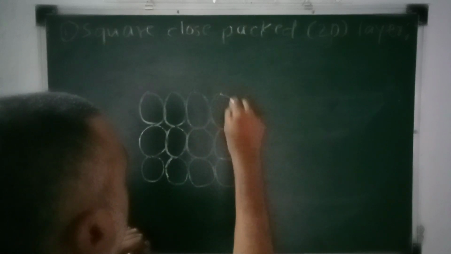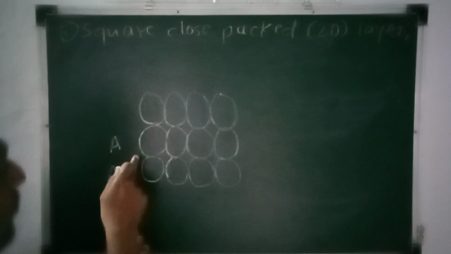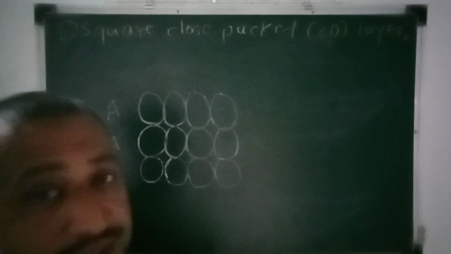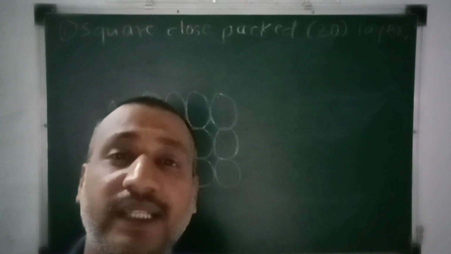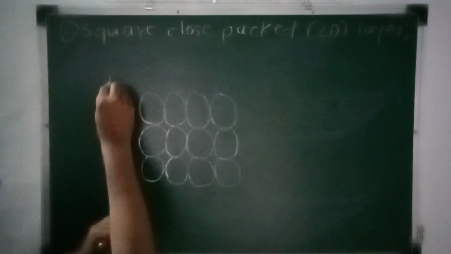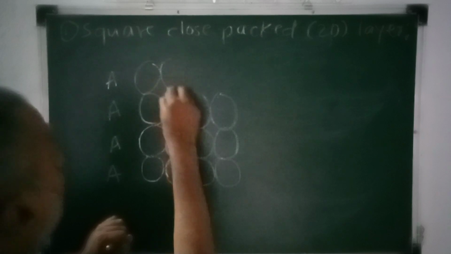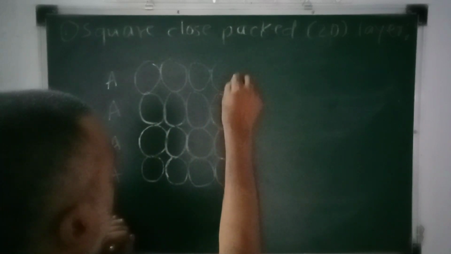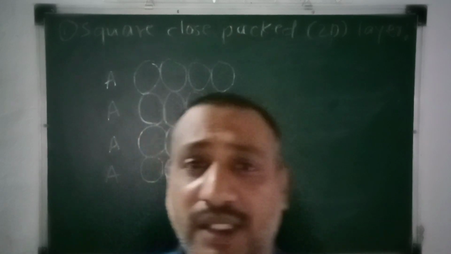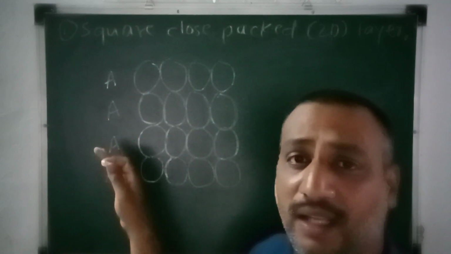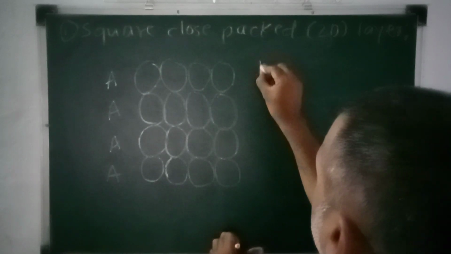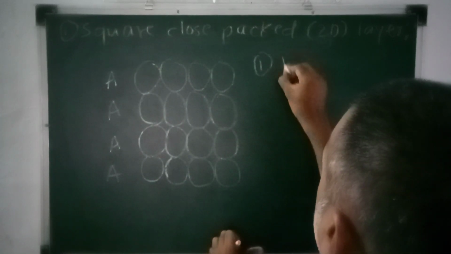Next, this is the A type of layer over which the third layer we are going to place, and the constituents of the third layer are exactly above the constituents of the second layer and so on. So here we can show one more layer, the fourth layer. What are the characteristics of this type of structure? We call it the AA type of structure. The first characteristic is how it is formed.